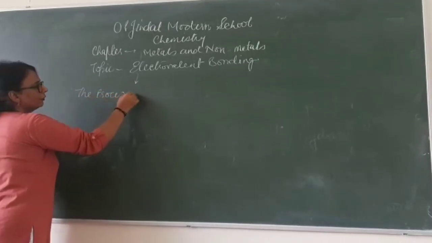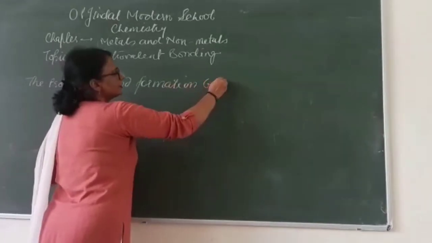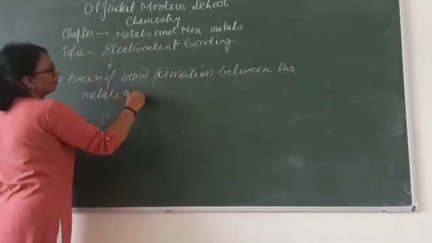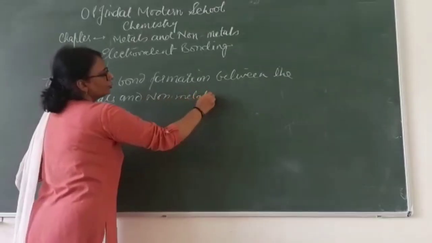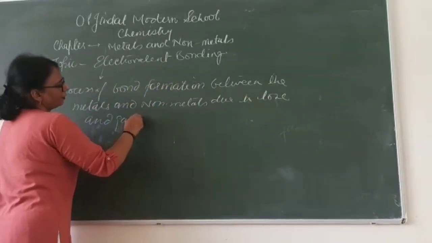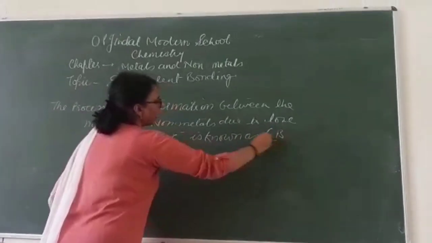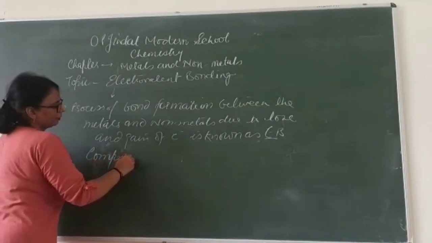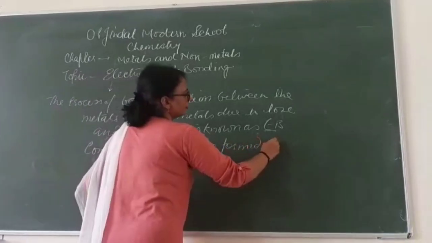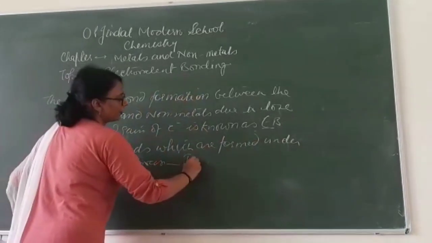The process of bond formation between the metals and non-metals due to loss and gain of electrons is known as electrovalent bonding, and the compounds which are formed under this process are known as ionic compounds.